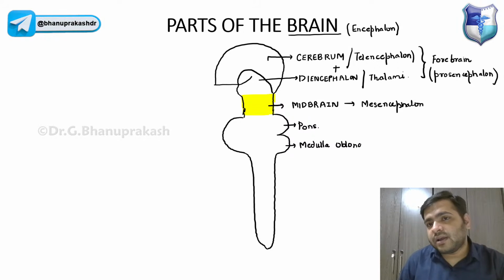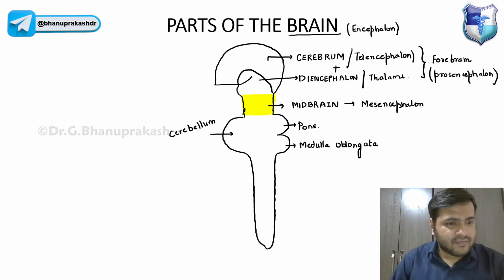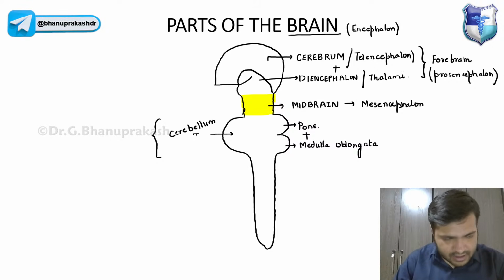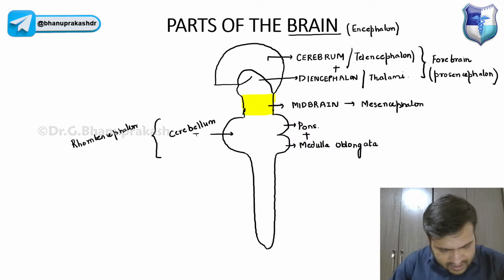We have medulla oblongata, we have pons, and behind we have the cerebellum, guys. So together the pons, medulla oblongata, and the cerebellum, all these three together, are called the rhombencephalon. Rhombencephalon, guys, right?